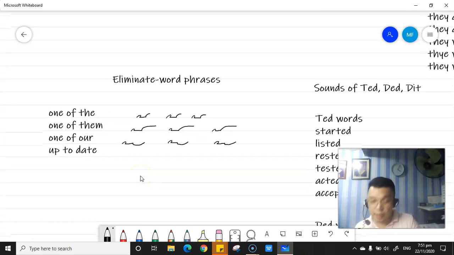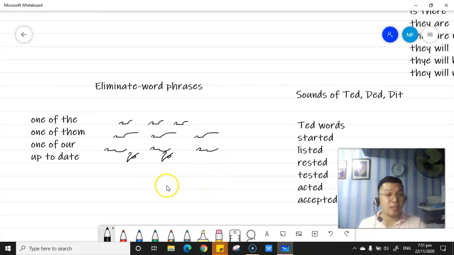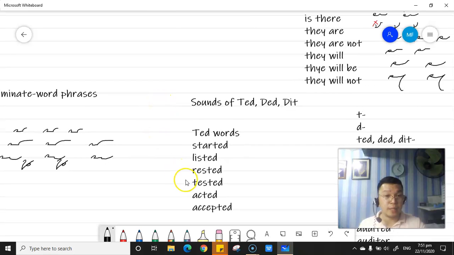We have the up to date. Okay. So, the preposition of and to is being eliminated kapag sinulat mo siya in shorthand outline. However, if it is written in longhand, of course, you have to put the preposition of and to. Okay? So, you have to be reminded on that one.